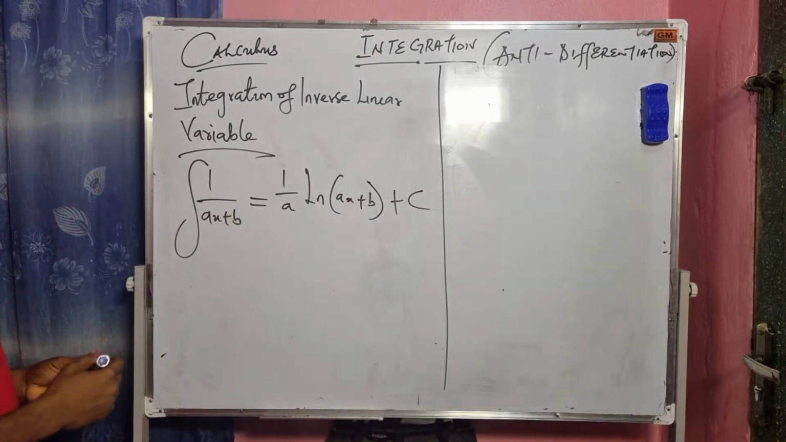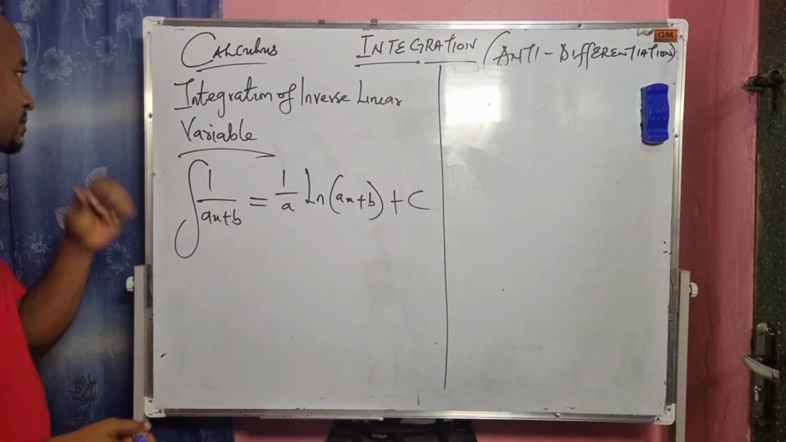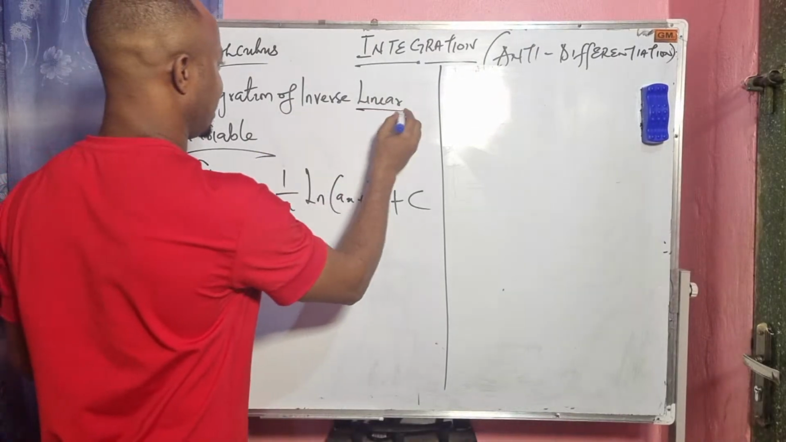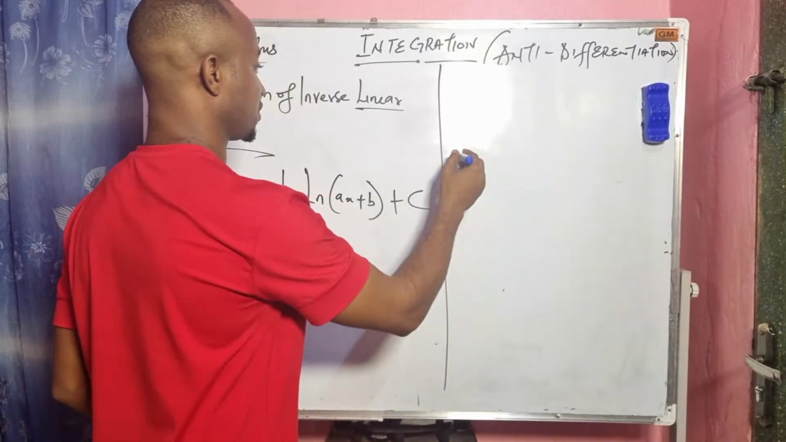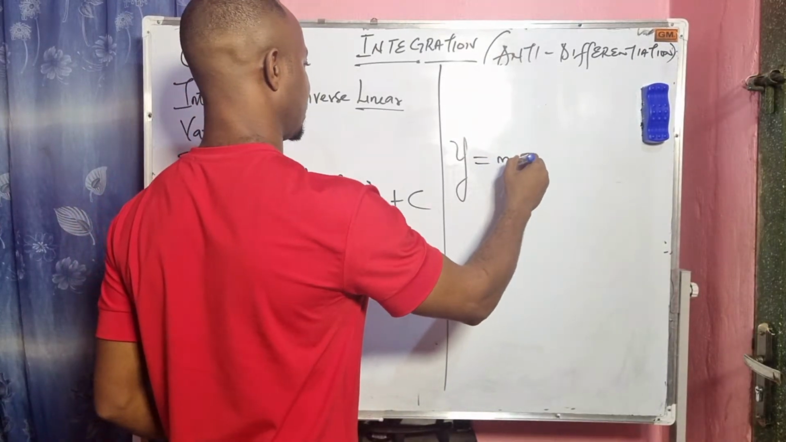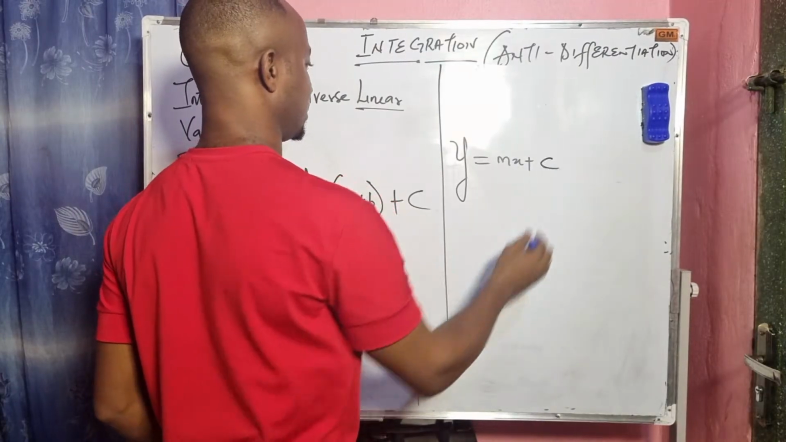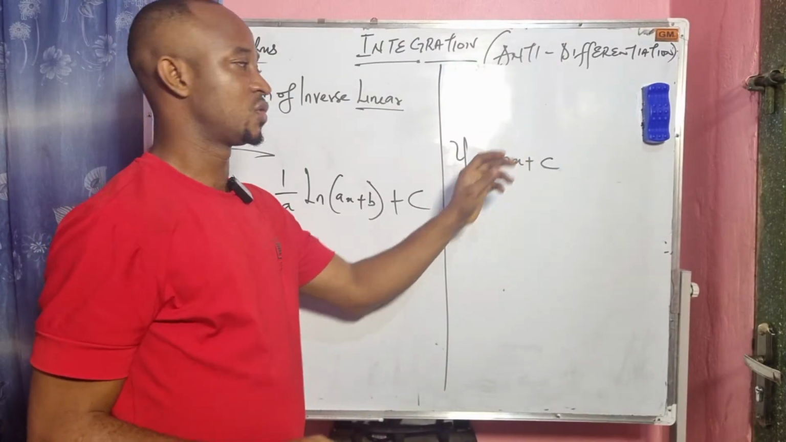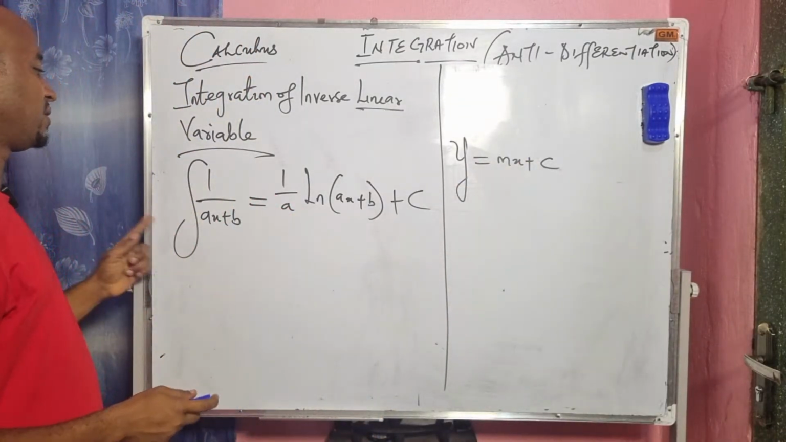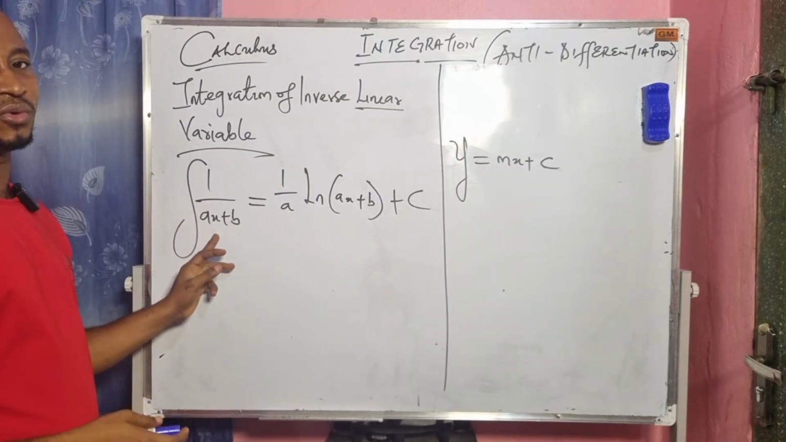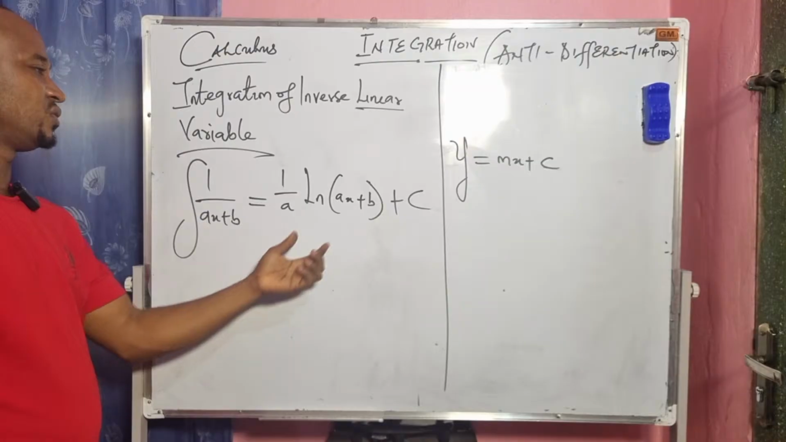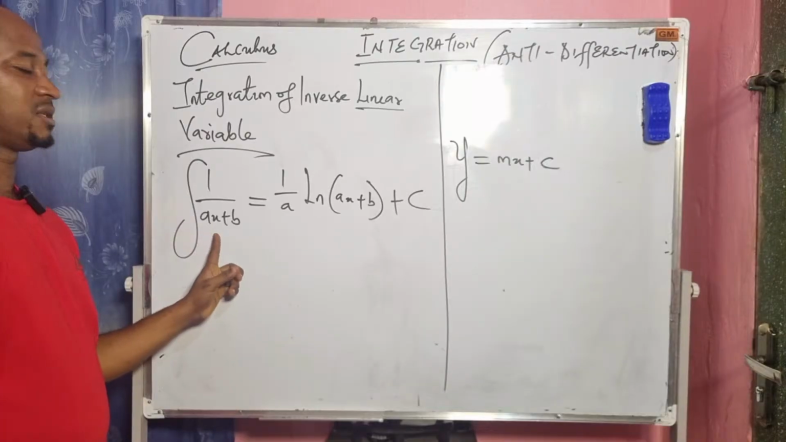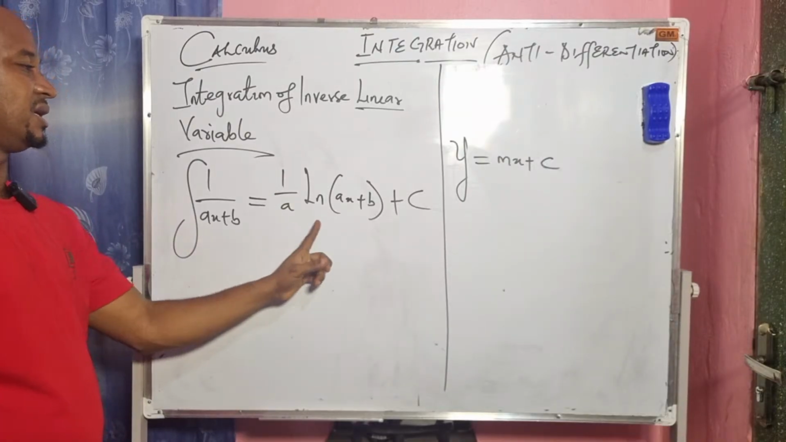I'm going to explain this so you understand what I'm doing. Listen, integration of inverse linear variable. All linear equations or functions are of this form: y equals mx plus c, right? A linear function is a function with the highest power of 1. So whenever you see an integral of an inverse linear function, we have to use ln. For instance, the integral of 1 over ax plus b is equal to 1 over a ln ax plus b